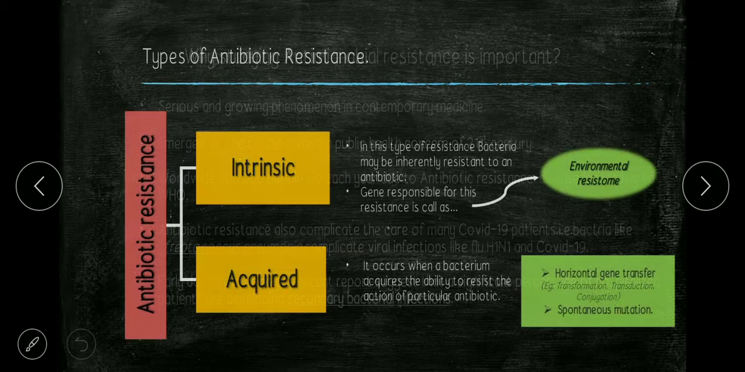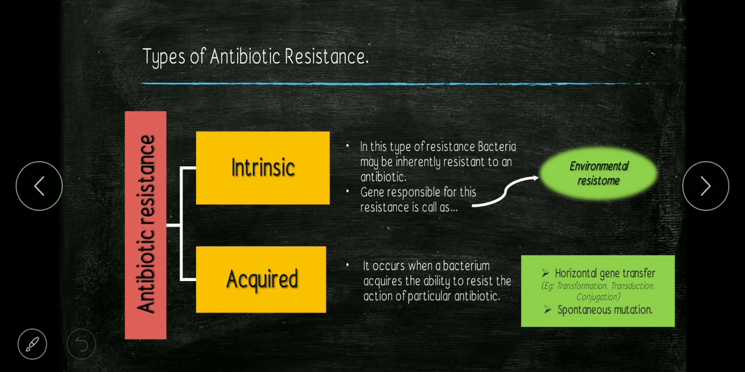The next is the types of antibiotic resistance. There are two types of antibiotic resistance: intrinsic, which is natural, and acquired. First, let's see the intrinsic. In intrinsic antibiotic resistance, bacteria may be inherently resistant to an antibiotic. The gene responsible for this type of resistance is called the environmental resistome. These genes may be transferred from non-disease causing bacteria to those that do cause disease.